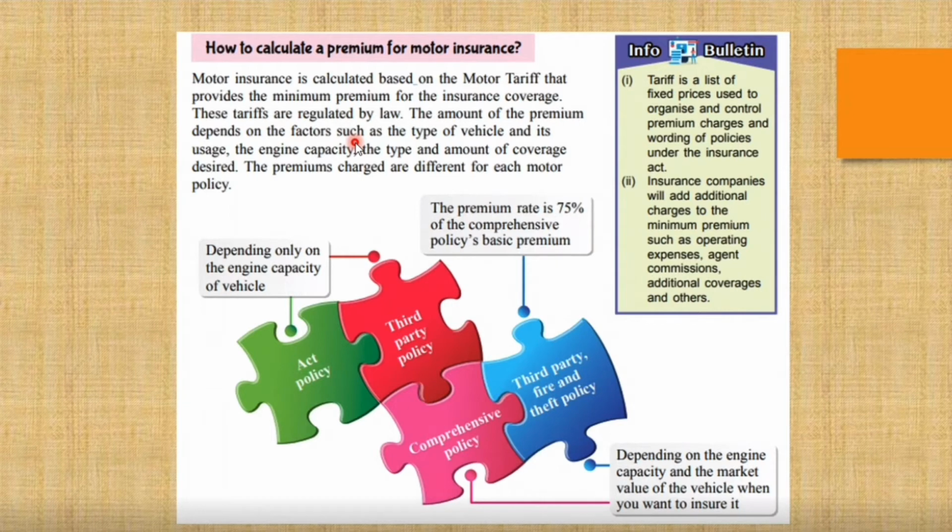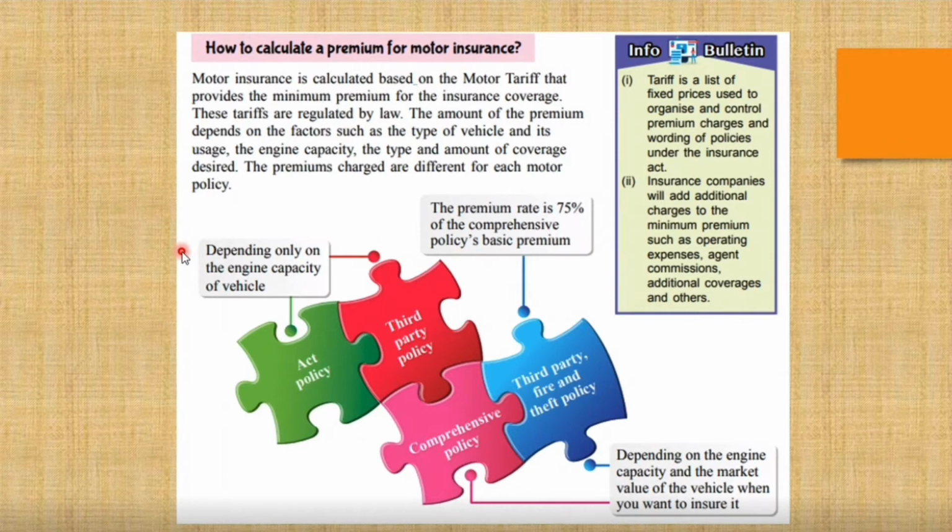So there are four policies here: Act policy, third party policy, comprehensive policy, and fire and theft policy. For the Act policy and the third party policy, it depends only on the engine capacity of the vehicle.